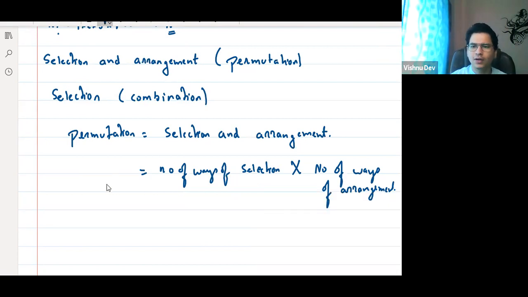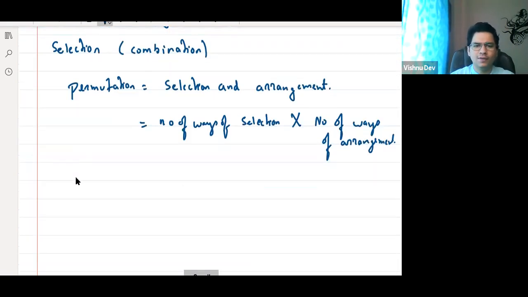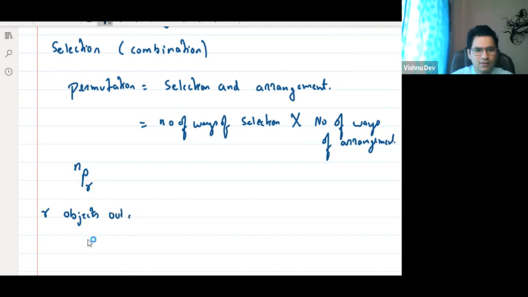So what was the formula of permutation? The formula of permutation was nPr, which means selecting and arranging r objects out of n objects.